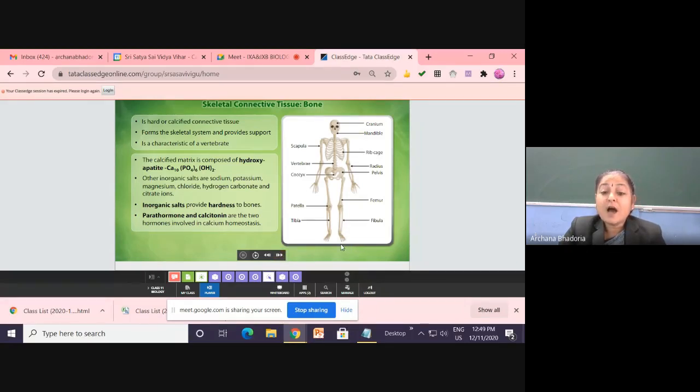So bone is hard or calcified. Write down it is a hard connective tissue. Write it quickly: bone, then it is a hard connective tissue. It forms the skeleton. You copy the second point: forms the skeletal system and provides support. Noted? जल्दी बोलते जाइए, yes or no?